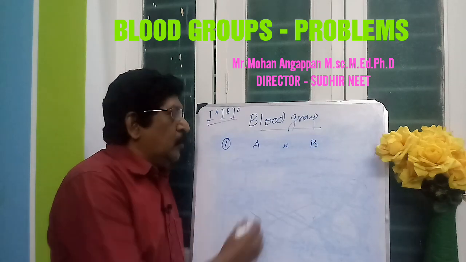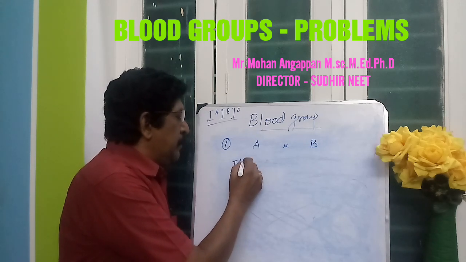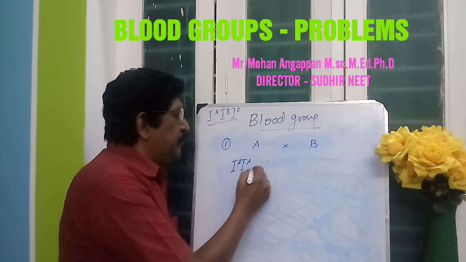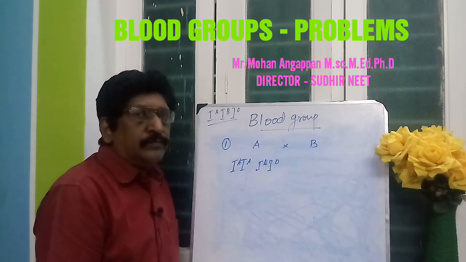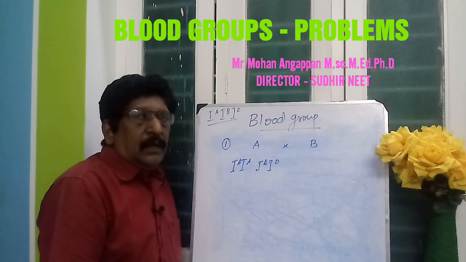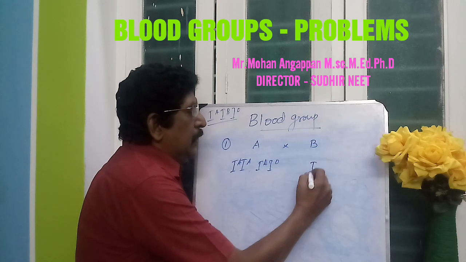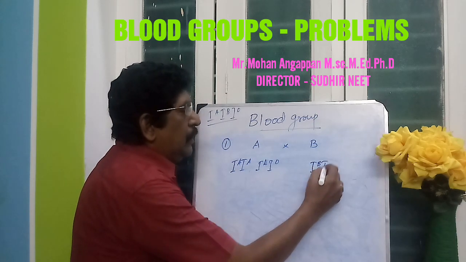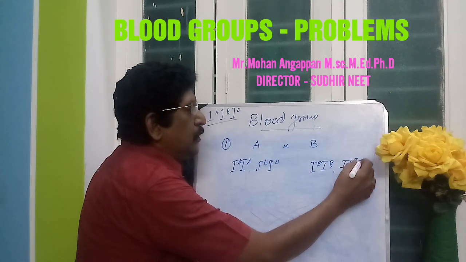For A group, the genotype will be IA IA and IA I0. For the mother, the blood group is B, the genotype will be IB IB and IB I0.